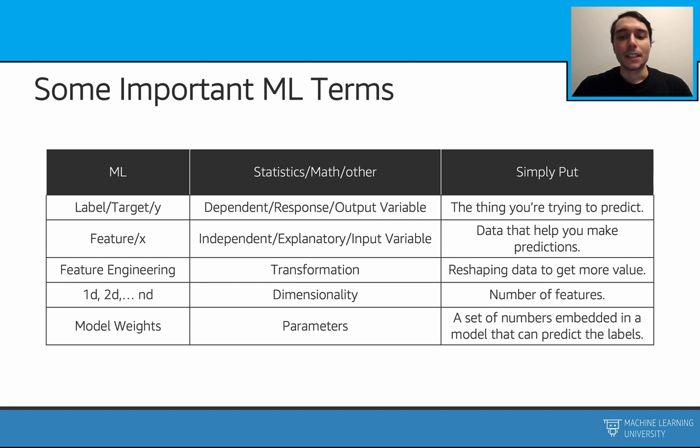Dimensionality can be the number of features that we use. For example, we can see things such as 1D, 2D, or all the way to ND in our machine learning problems. These refer to how many features we have. Model weights, or parameters in the statistics case, are the set of parameters that are embedded in a model that we use to make some predictions.